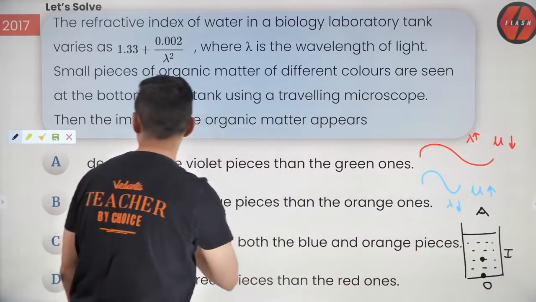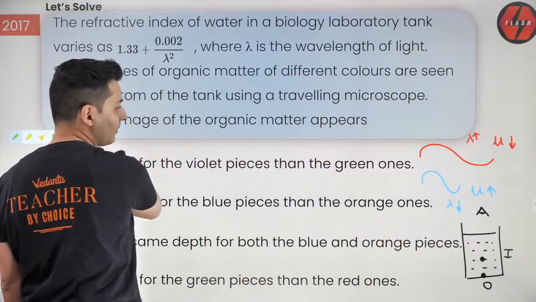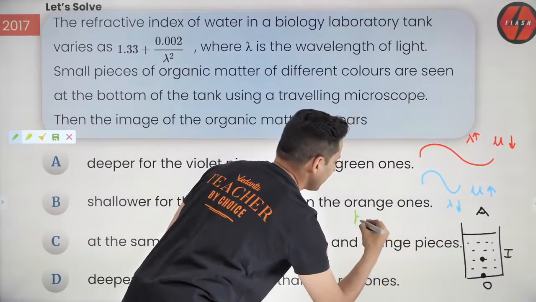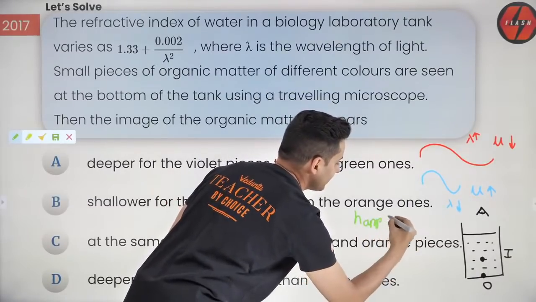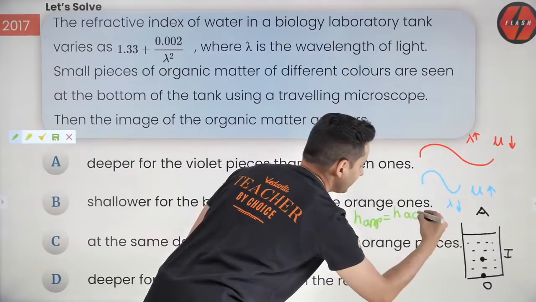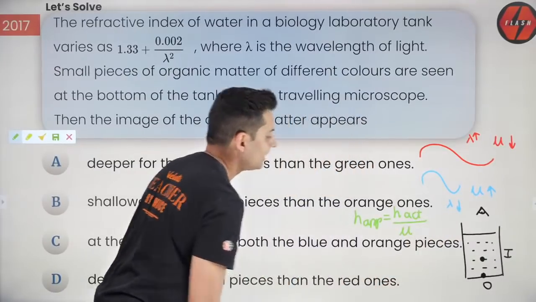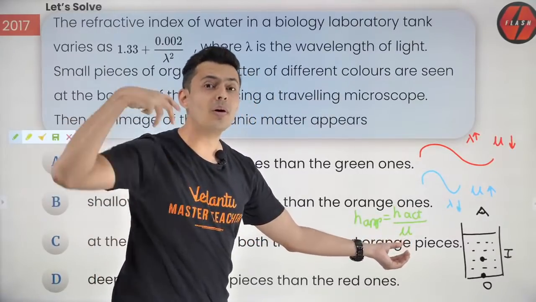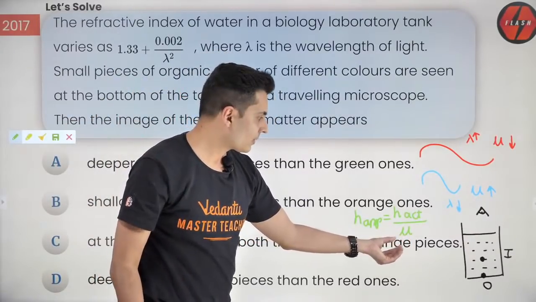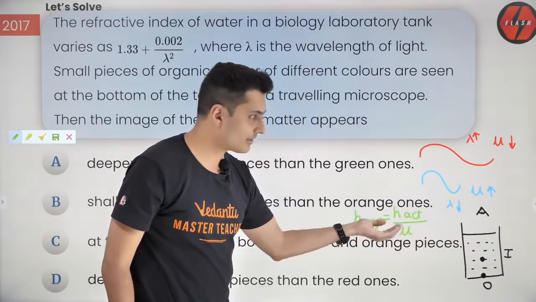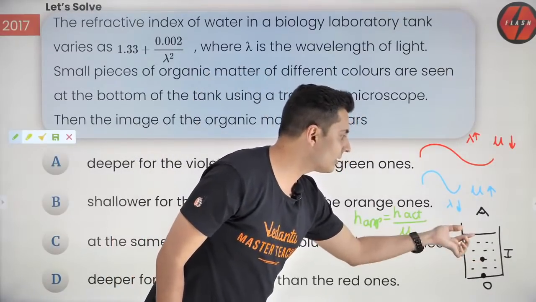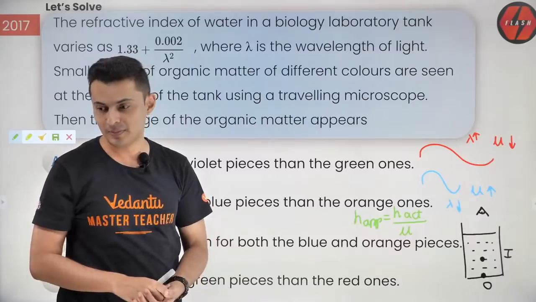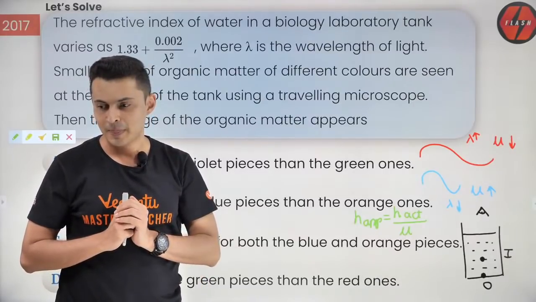And that formula: H apparent is nothing but H actual divided by mu, isn't it? So understand, the one with more refractive index will appear closer to the surface, at a shallower depth. Isn't that correct?